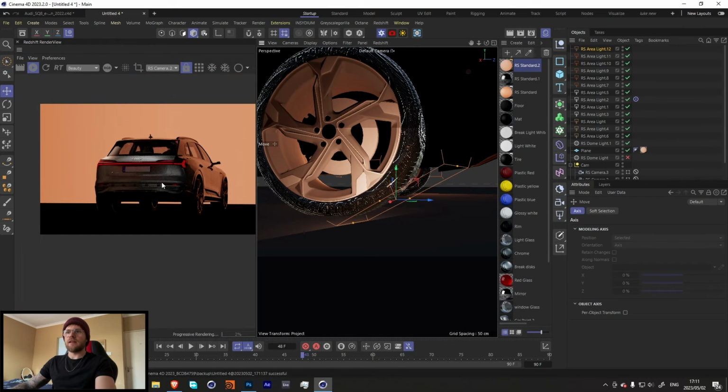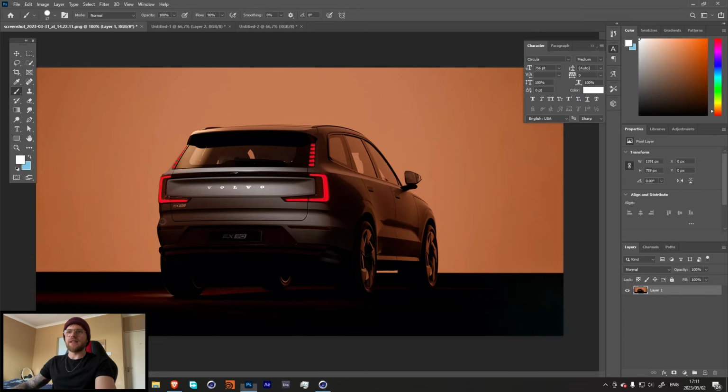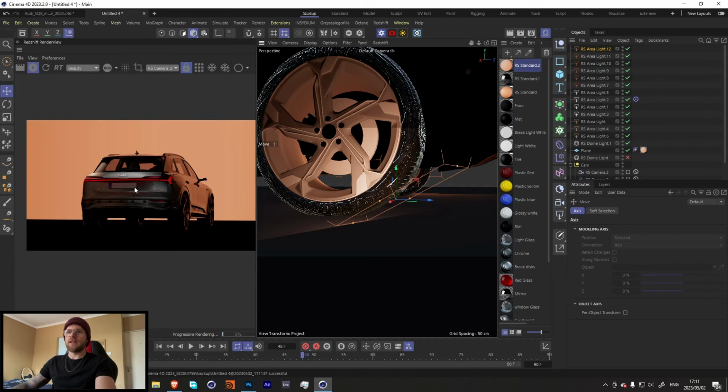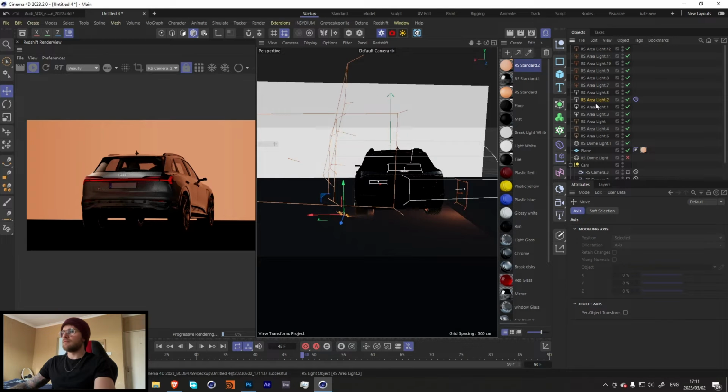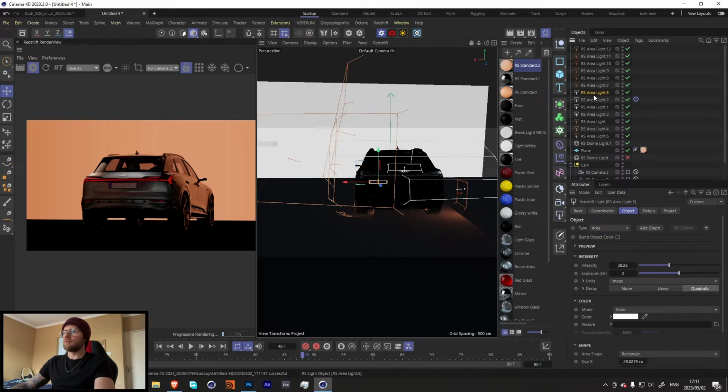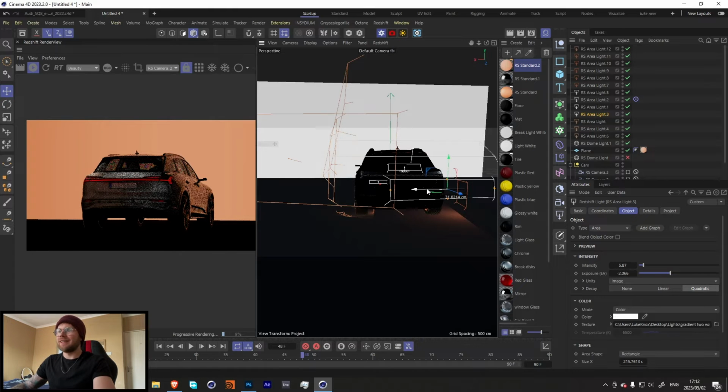Cool, so looking at that, it looks like we have a lot of the main lights of the car done. The only thing it looks like I've got a little bit wrong is this light over here. I would highly recommend that you label your lights when doing something like this to make it a little bit easier, but for the sake of this tutorial, I didn't do that. So let's just bring this over by a bit. I'll also make it a little bit smaller and a little bit wider.